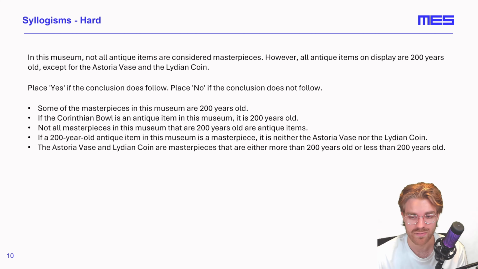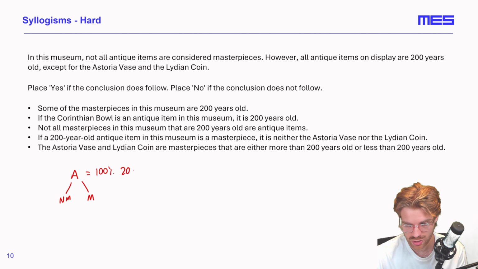This is how I might represent this. We have our antique items. Our antique items are either not masterpieces or they are masterpieces. And those antique items are 100% 200 years old, except the Astoria vase and the Lydian coin.